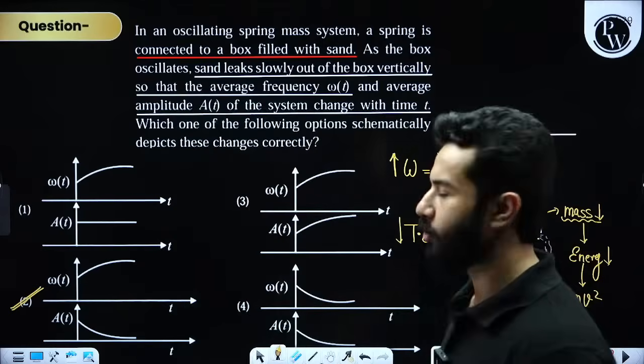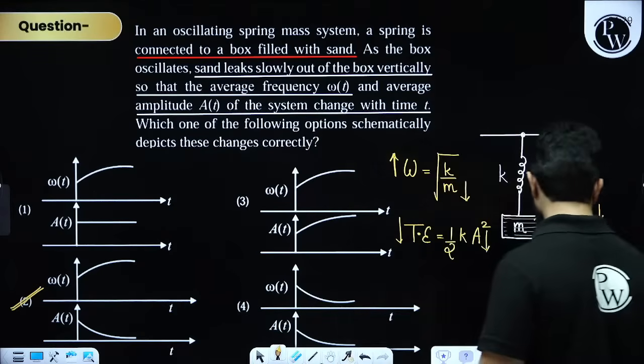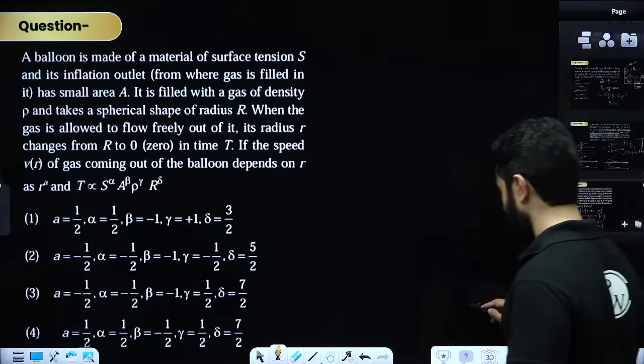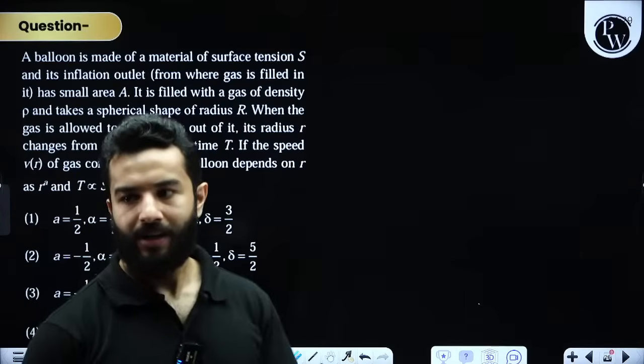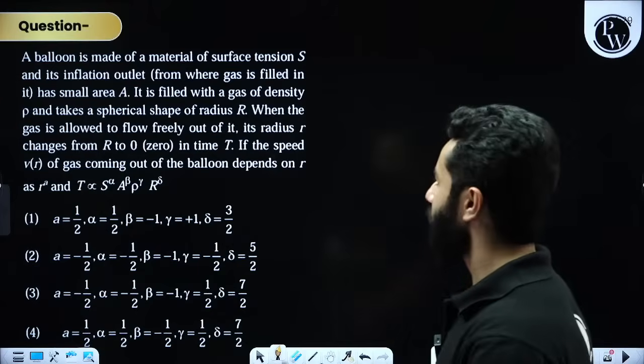So this question is also of above moderate difficulty level, we can say that. Come on. Now this is another question. Nice problem, my dear friends. Let's solve this question.